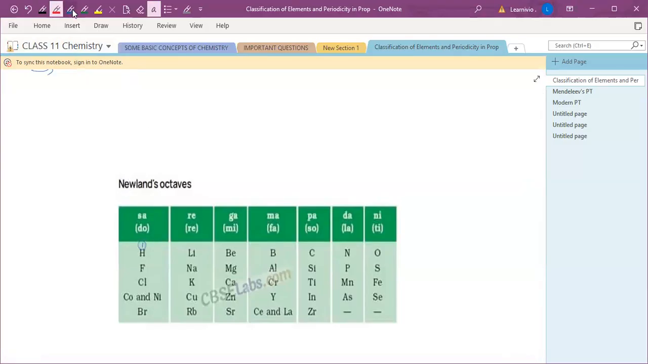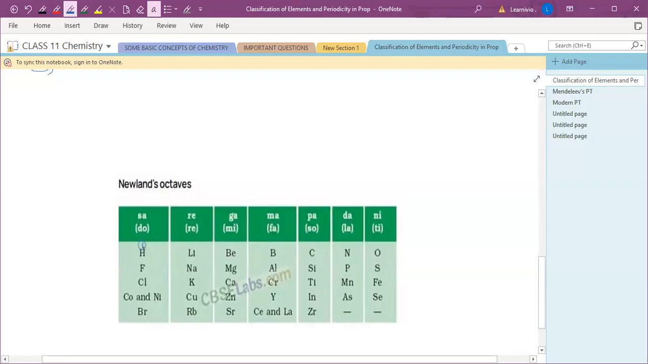You can see over here, this is Sa Re Ga Ma Pa Dha Ni. So these are musical notes. Newland called it the law of octaves because a similar relationship exists in musical notes, where the first and the eighth have similar properties. He took the relationship from musical notes and gave this law of octaves: every first element has properties similar to the eighth element.